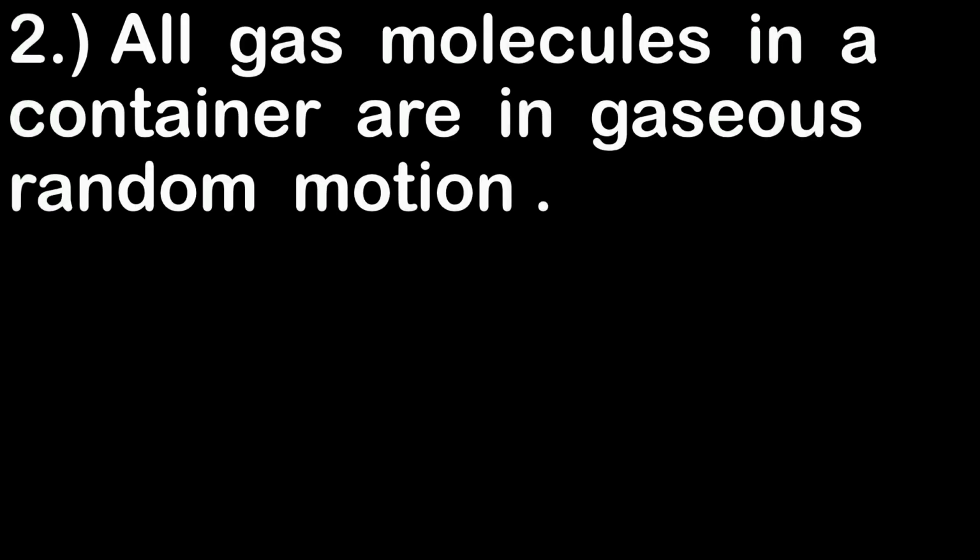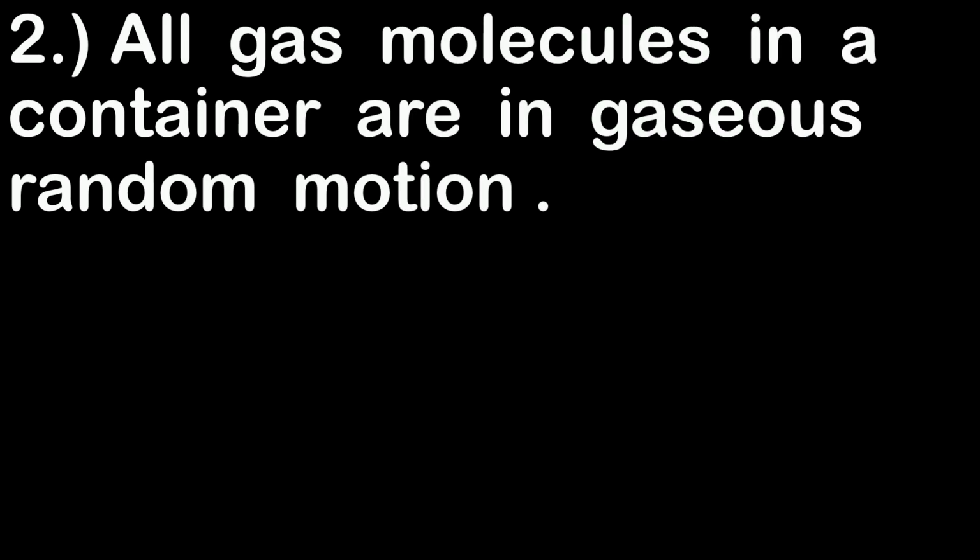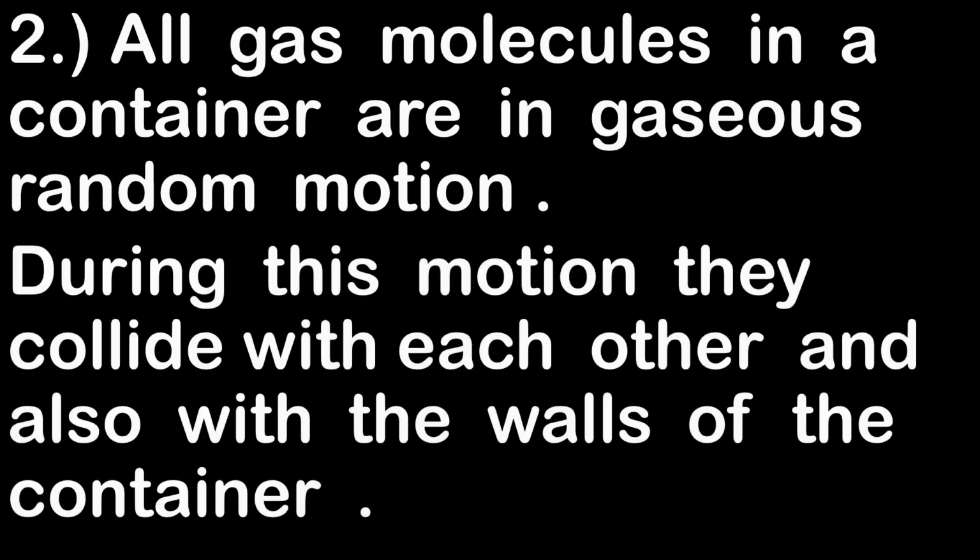The second postulate tells us that all gas molecules in a container are in gaseous random motion. What is the meaning of this? Here you know that inside a container there are gas molecules. Now these gas molecules are moving in any random direction with great velocity. This is what the second postulate is trying to tell us, that all gas molecules in a container are in gaseous random motion. And when they are in gaseous random motion, they collide with each other.